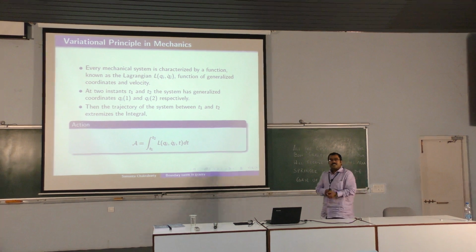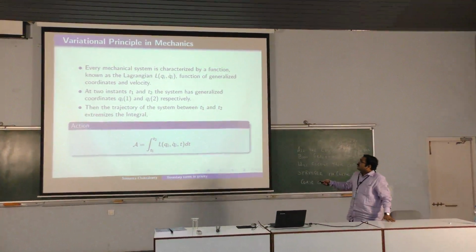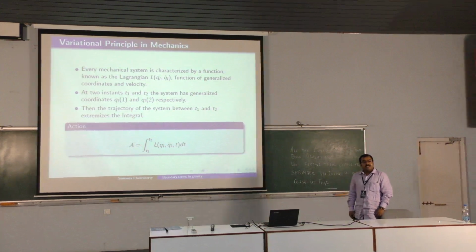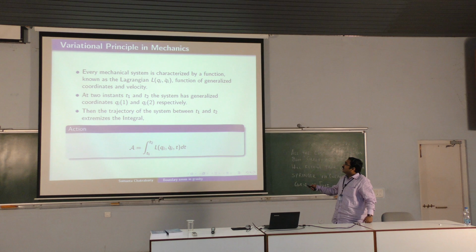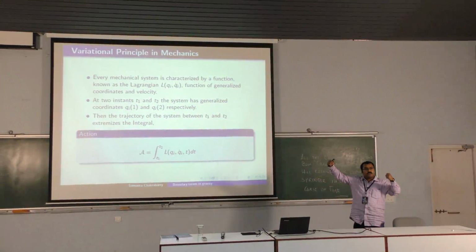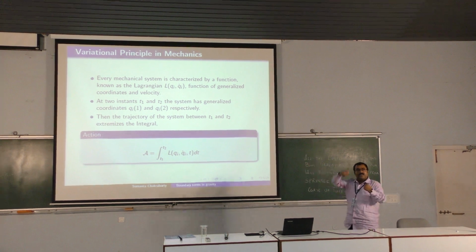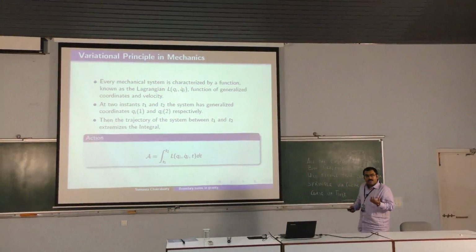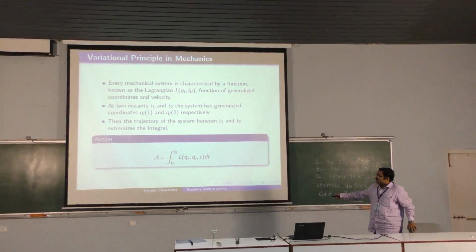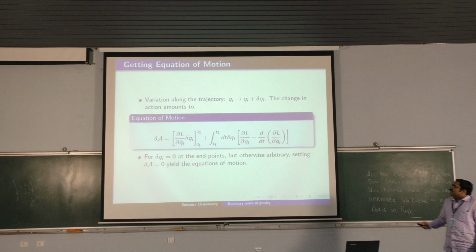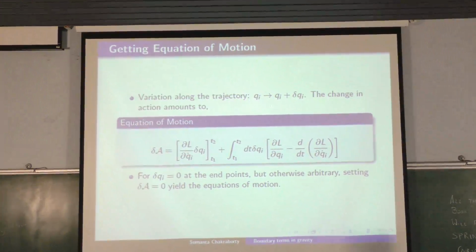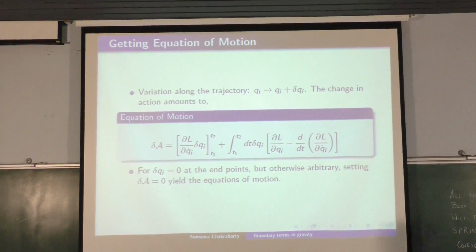So let us start with the variational principle in classical mechanics. You have a mechanical system and you characterize it by a Lagrangian, which is a function of generalized coordinate and generalized velocity, q and q dot. At two instants of time, say t1 and t2, you fix your coordinates, q at t1 and q at t2, and you can vary the path in between. So how do you get the field equation? You start with an action, which is essentially the Lagrangian integrated from t1 to t2. Then you vary the path. You change the trajectory from qi to qi plus delta qi, and ask how the action changes.